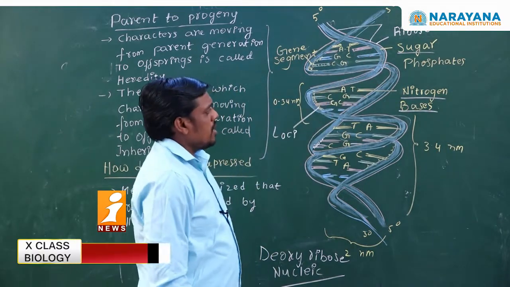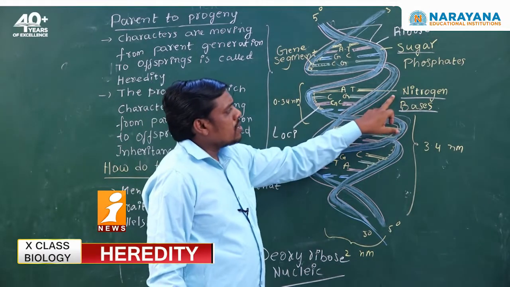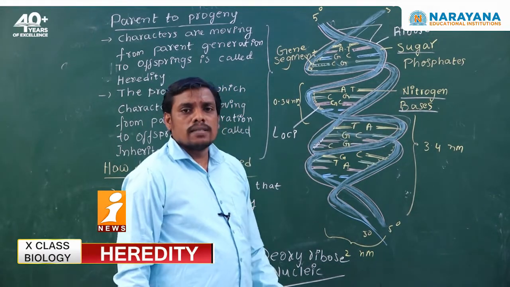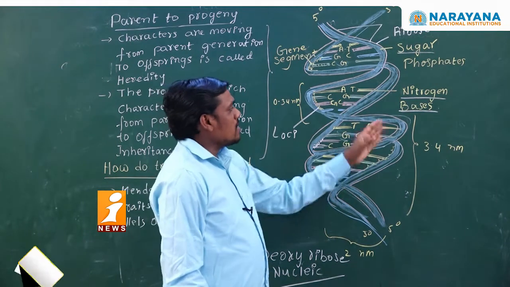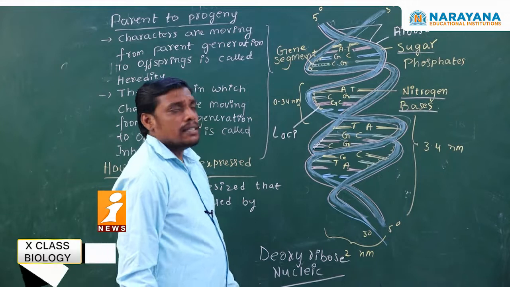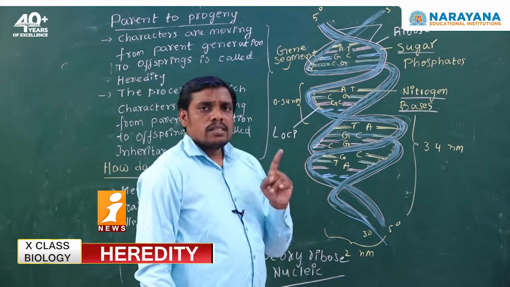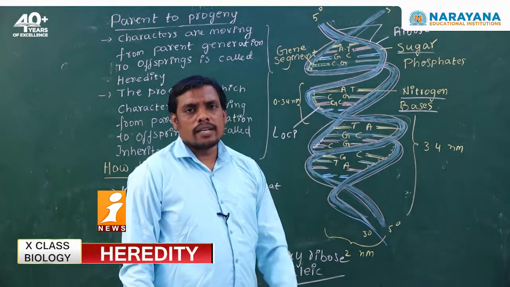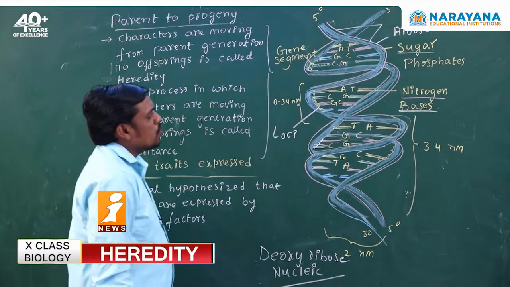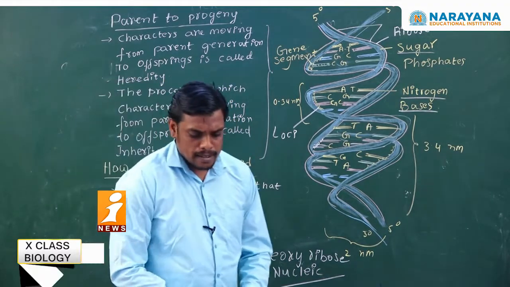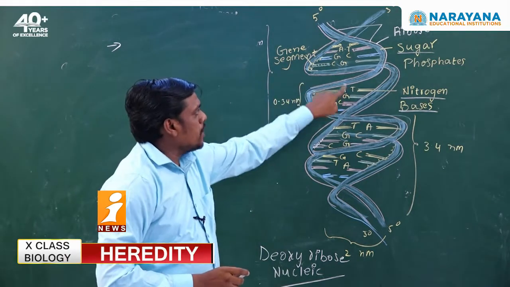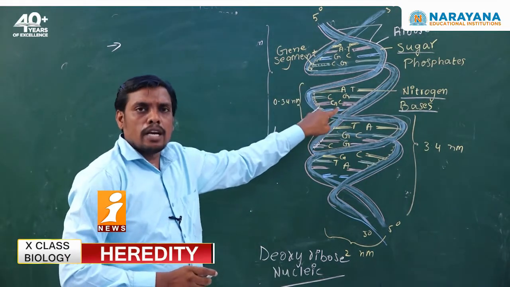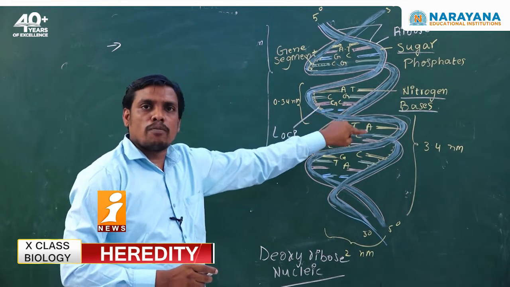So, here these components are considered as nitrogen bases. What are they called? Nitrogen bases. These nitrogen bases are adenine, guanine, cytosine, thymine and uracil. Let me write the names of those nitrogenous bases that I mentioned in between the ribose sugar molecules as well as phosphate bonds.